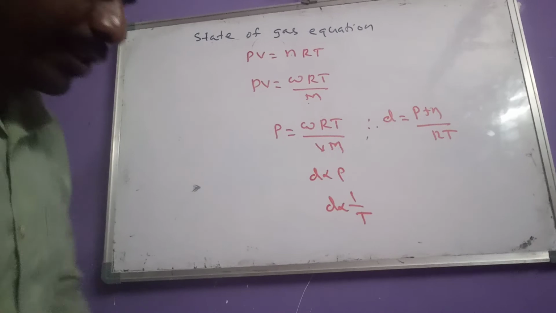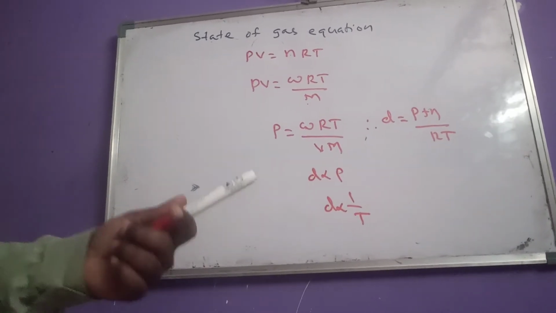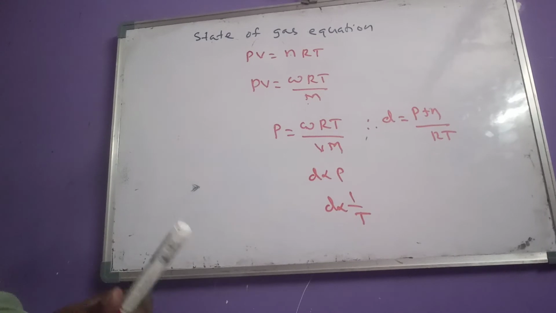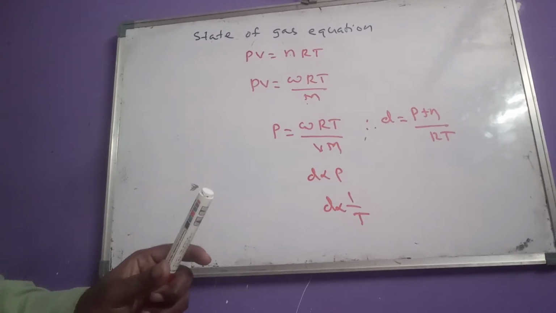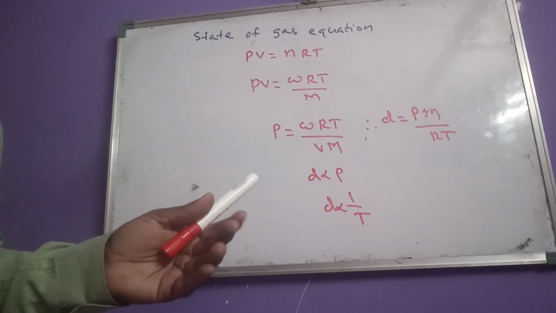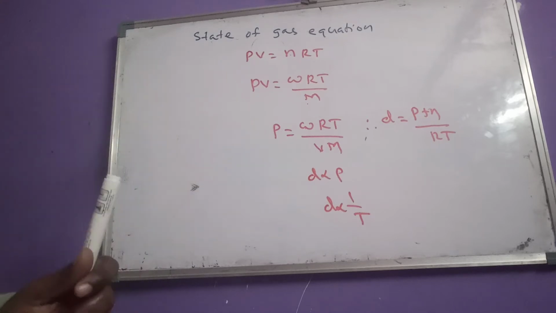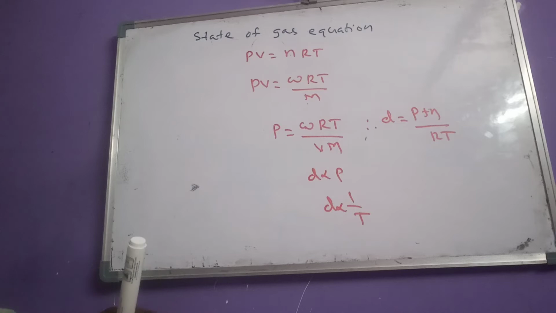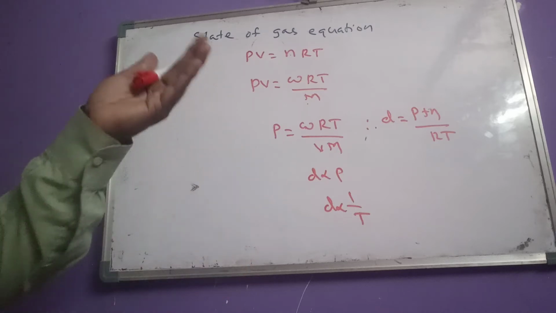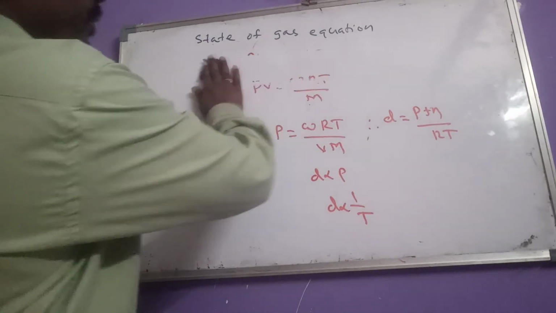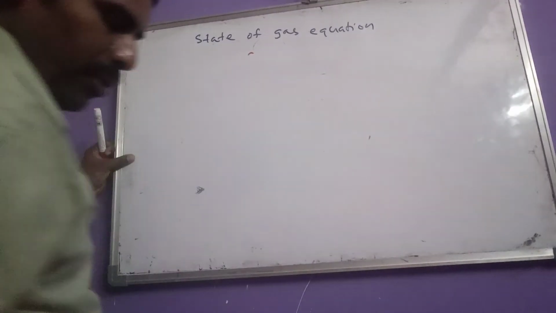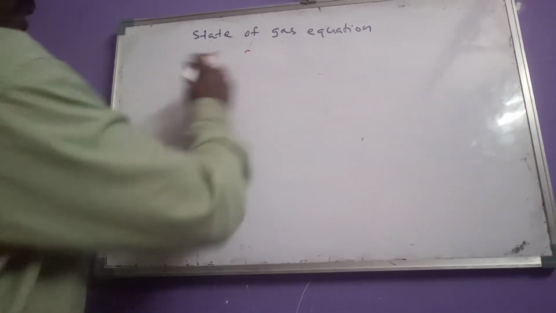So that indicates what here? If pressure is more and temperature is less, at those conditions the density of the gas is maximum. So as pressure increases and temperature decreases, the density of the gas increases. So let us see one question related to this type.